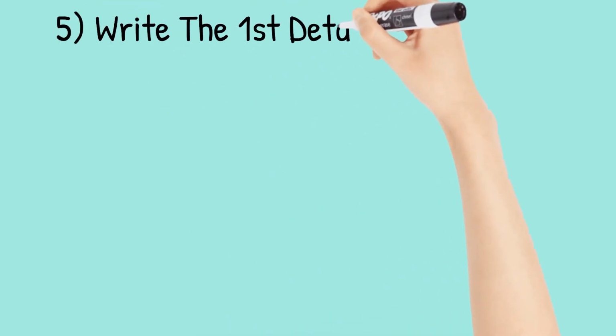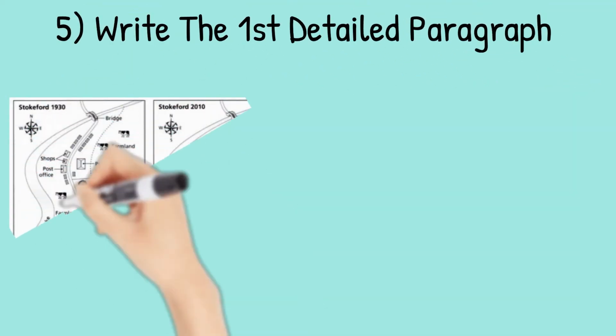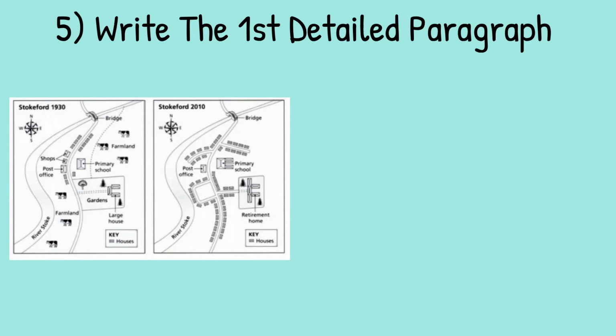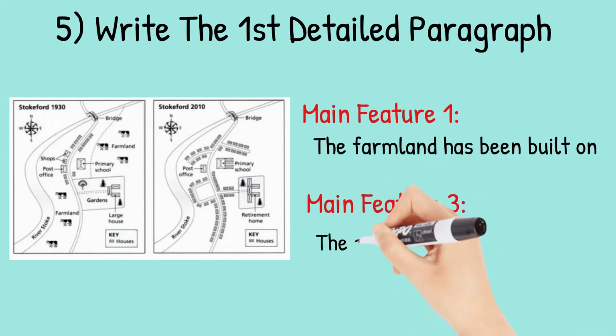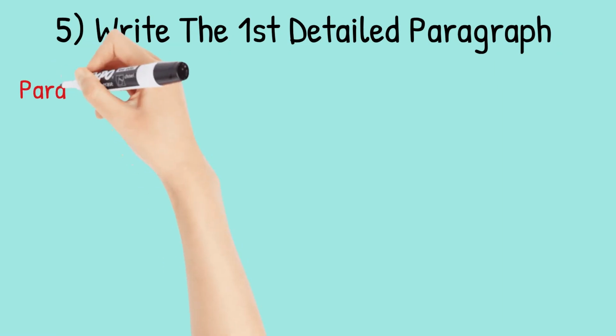Next, we will write the first detailed paragraph. Paragraphs 3 and 4 of your map essay are where you include more detailed information. In paragraph 3, you should give evidence to support your first one or two key features. In the case of our main features, 1 and 3 are closely related, so we'll write about these two together. Here they are again. Main feature 1, the farmland has been built on, and main feature 3, the school has been enlarged. And this is an example of what you could write for paragraph 3.